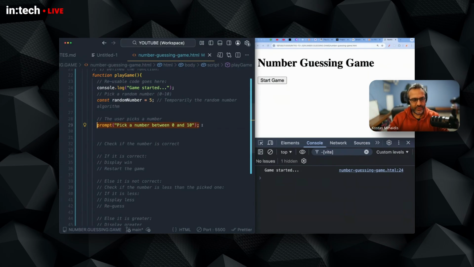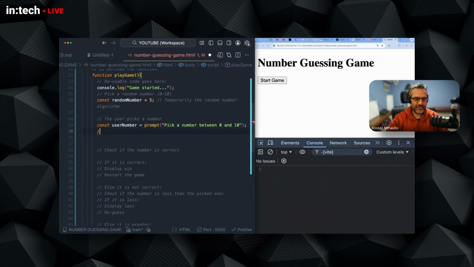But what I can do is store this in a variable by defining a constant variable called userNumber using the assignment operator, and this will pick up the number from this prompt pop-up and store it back into the user number. So basically, the prompt function will pick up a number and store it to the left side.